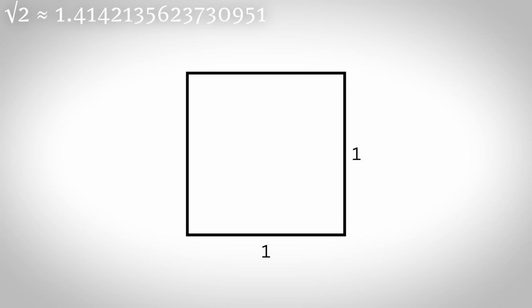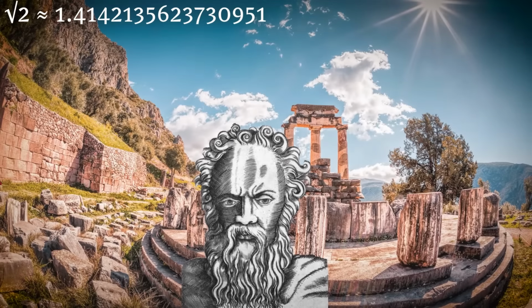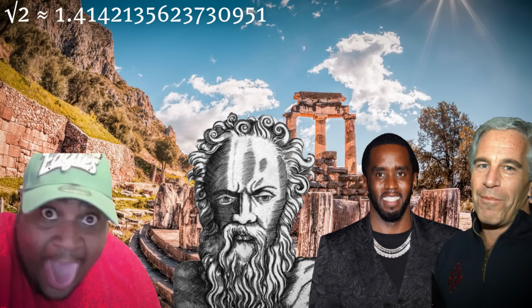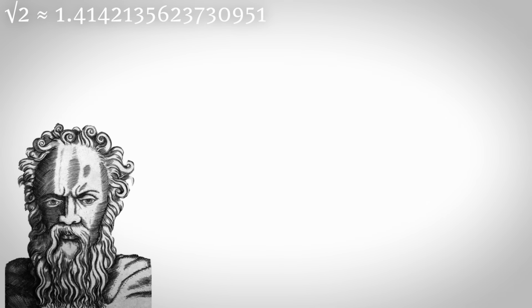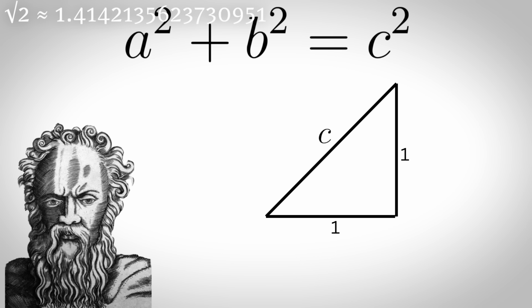Root 2 is the length of the diagonal of the unit square, and legends say that one day in Greece, a man called Hippopotamus was chilling with the goon squad and decided to test Pythagoras' theorem. He drew a right-angled triangle with side lengths of 1, but when he tried to find the exact length of the hypotenuse, he proved by a simple, rigorous argument that this value could not be a rational number.